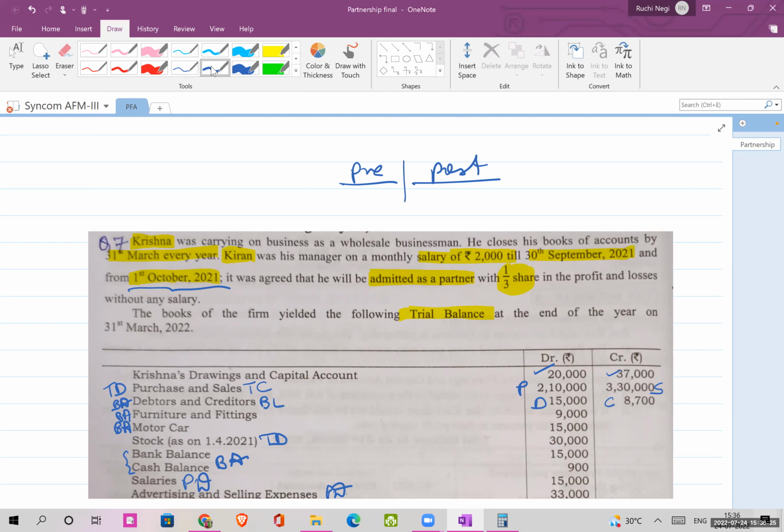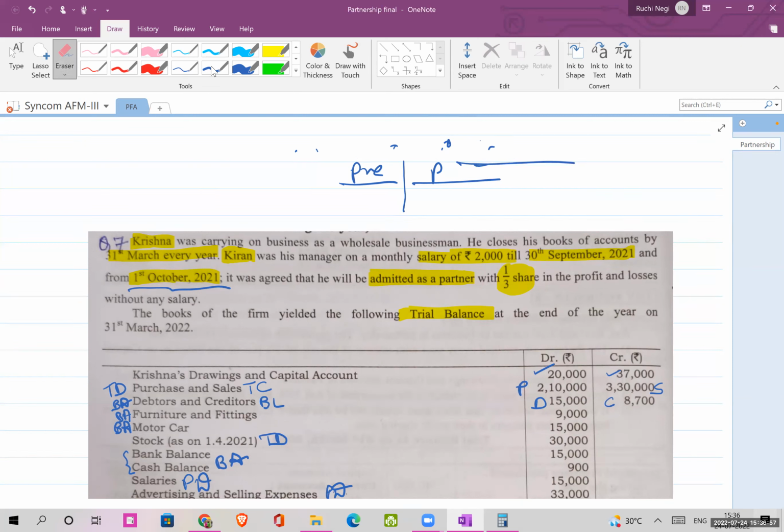Okay, so the profits will be distributed as pre-period, meaning the period when Kiran was not a partner, and post-period, meaning the period when Kiran was a partner. Okay, so your pre-period will be from 1st April 2021 to 30th September 2021, and your post period will be for 1st October 2021 to 31st March the next year 2022.